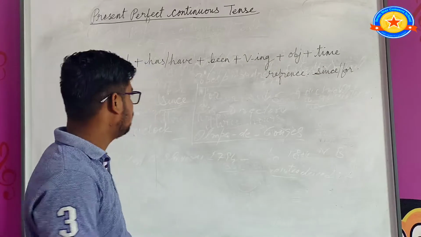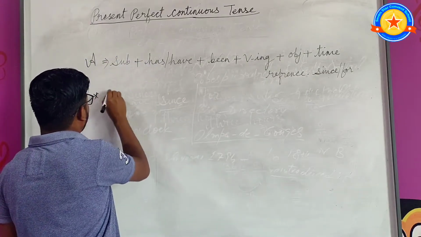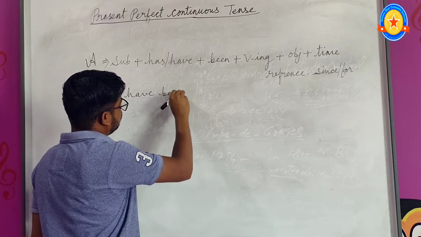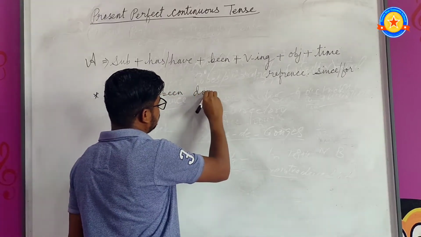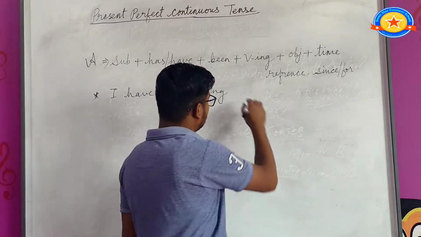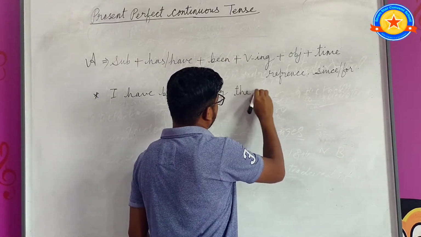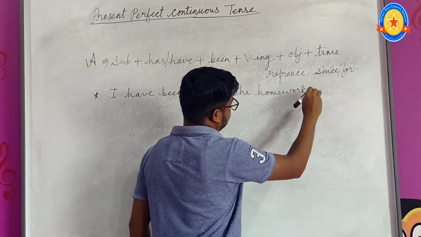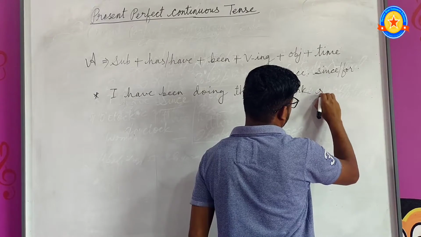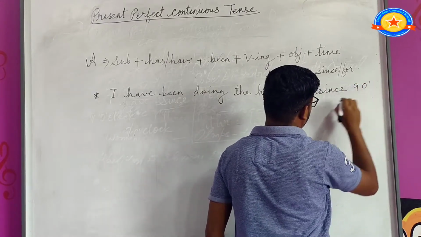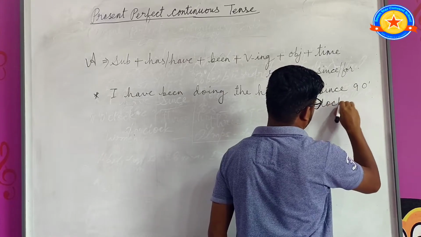For example, I have been doing the homework since 9 o'clock.